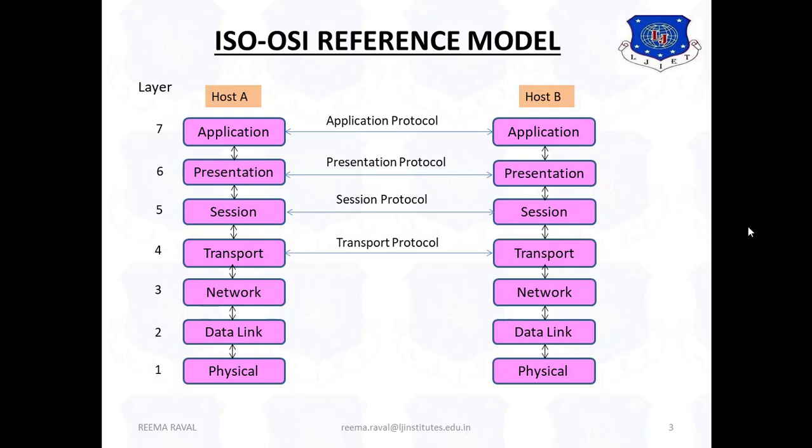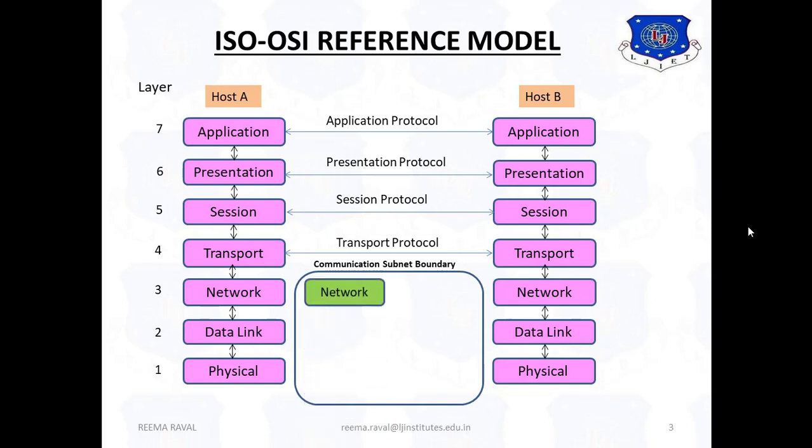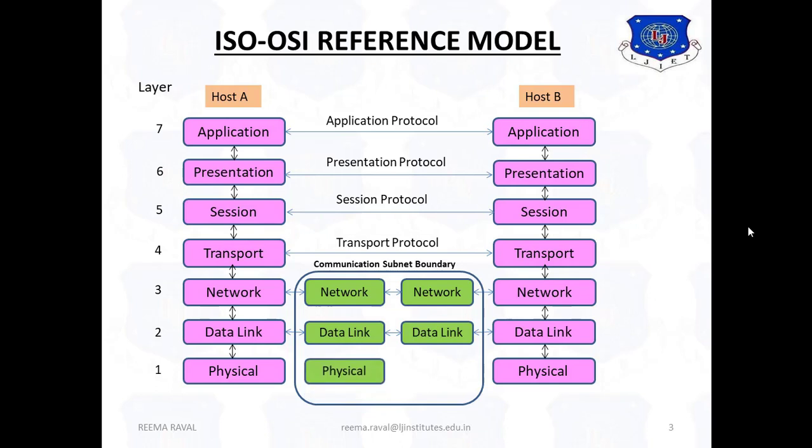Now, for the lower 3 layers, that is the physical layer, data link layer, and network layer, let us consider a boundary which is called the communication subnet boundary, which provides the host-router configurations for each layer, that is for the network layer, for the data link layer, and for the physical layer.